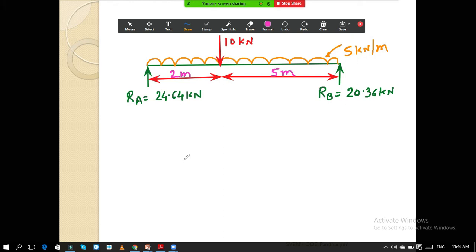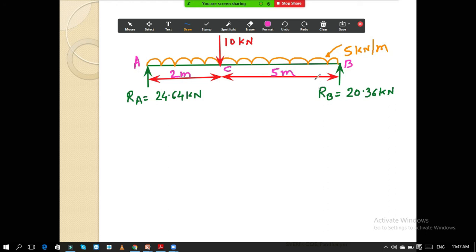Now we want to calculate the shear force, so I will give the names. This is point A, this is C, this is B. If you observe, the beam is basically divided into two segments: the first segment is AC, the second is CB.